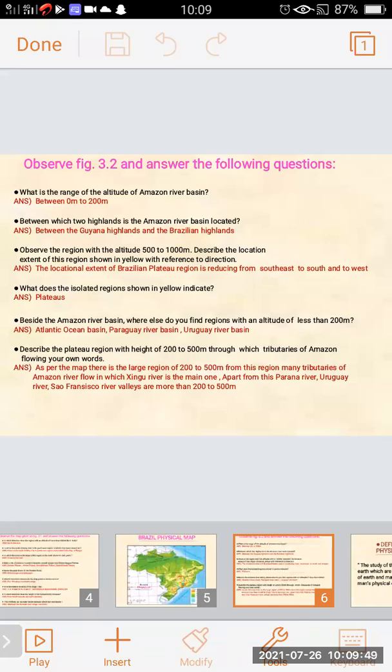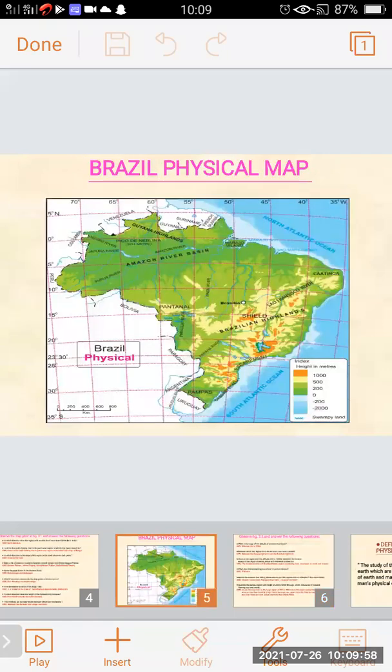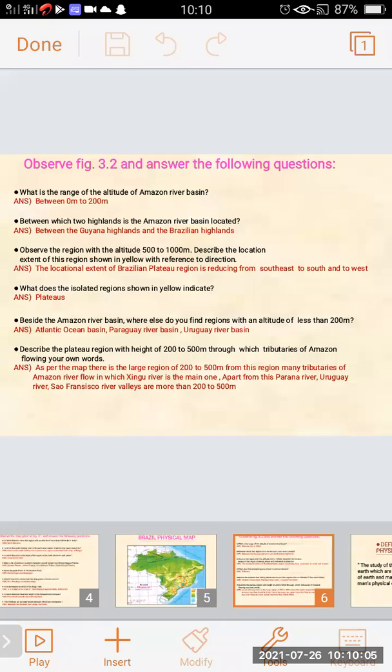Next question. Beside the Amazon River basin, where else do you find region with an altitude of less than 200 meter? Less than 200 meter, we can find in the map at Atlantic Ocean basin, Paraguay River basin, and Uruguay River basin.